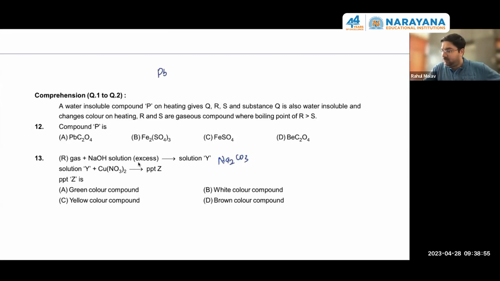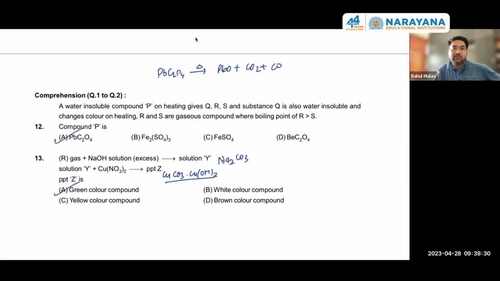So here PbC2O4 upon heating will go PbO, CO2 and CO. Okay, Na2CO3 solution when in aqueous solution is there and copper +2 copper nitrate is there, we will be having its basic carbonate CuCO3 CuOH whole plus basic carbonate, that is malachite green color जो और भी होती है उस तरीके का ये ग्रीन कलर यहाँ पर शो करेगा. तो आंसर्स आर ए एंड ए.